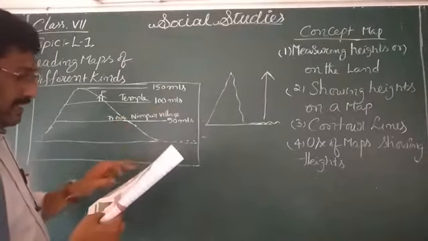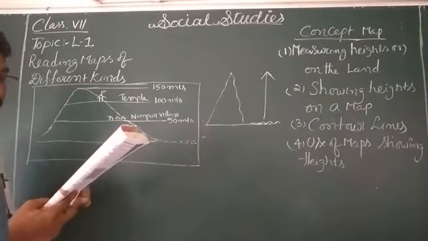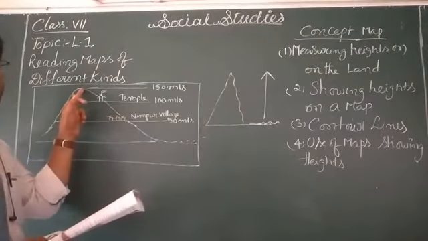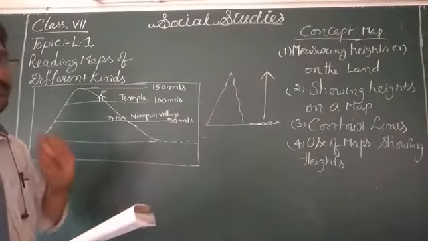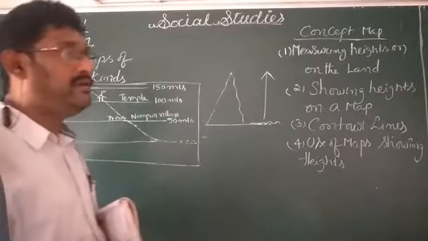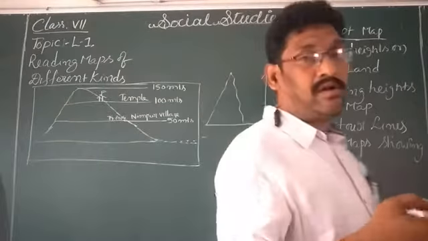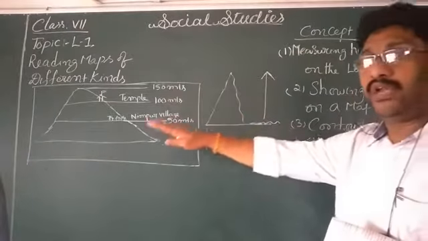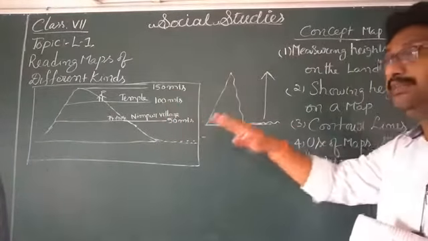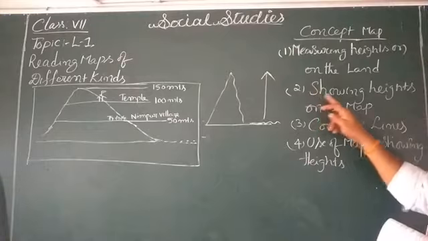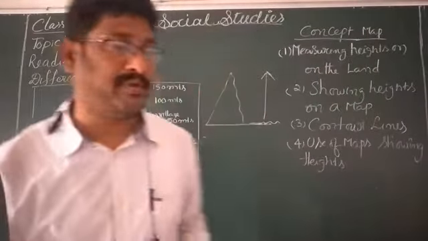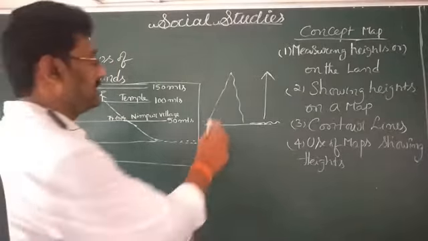Now, another question is given. How many meters above sea level is the top of the hill? How many meters height did it exist at? 150 meters. Now, what are we going to learn in this class? How we can show these heights on the map. See once. Showing heights on a map. Now we are going to discuss.